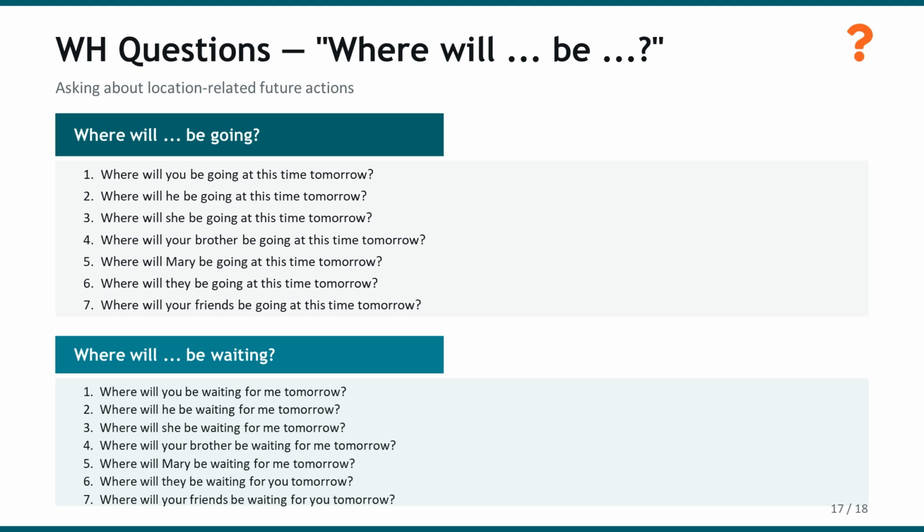Next, we can also use where with waiting. Where will you be waiting for me tomorrow? Where will he be waiting for me tomorrow? Where will she be waiting for me tomorrow? Where will your brother be waiting for me tomorrow? Where will Mary be waiting for me tomorrow? Where will they be waiting for you tomorrow? Where will your friends be waiting for you tomorrow? You can practice these question patterns with other verbs too, to strengthen your skills.